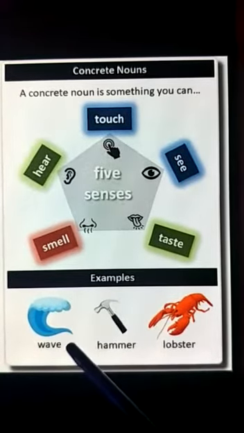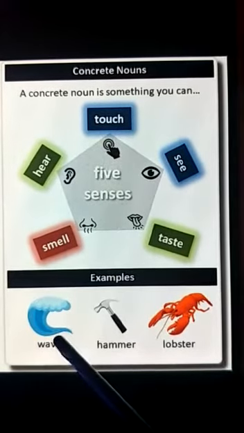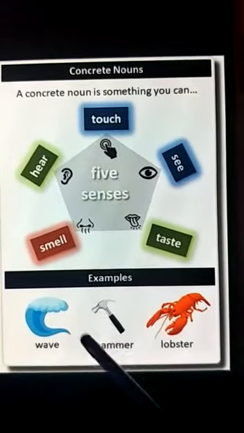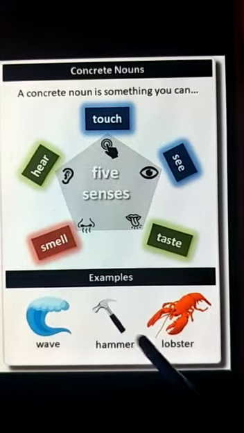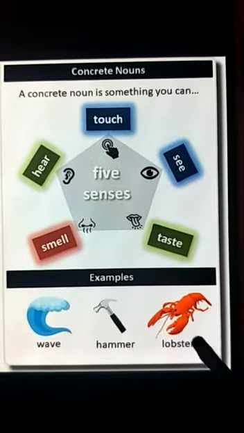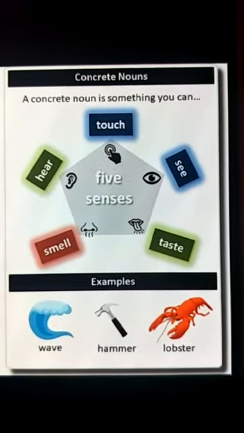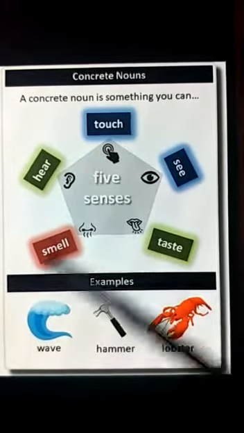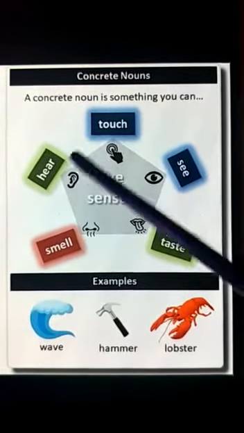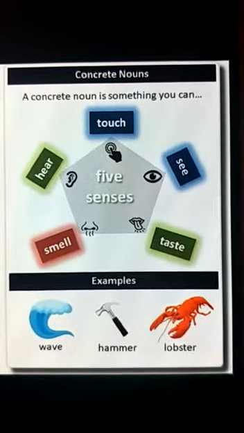For examples, here given are the wave. Wave, you can see large huge waves coming in the oceans, right? Then you can see the hammer with your eyes. Then you can see the lobster also, and you can see the color also. The lobster is orange or reddish in color. So we can say anything is a concrete noun if we can hear, touch, see, taste, or smell it.